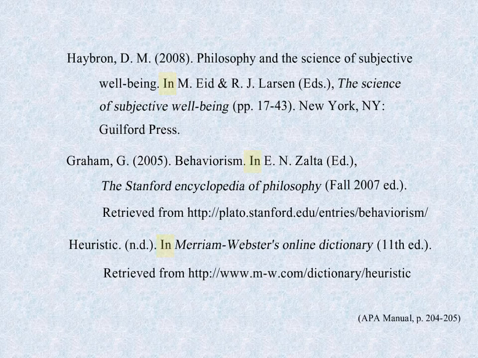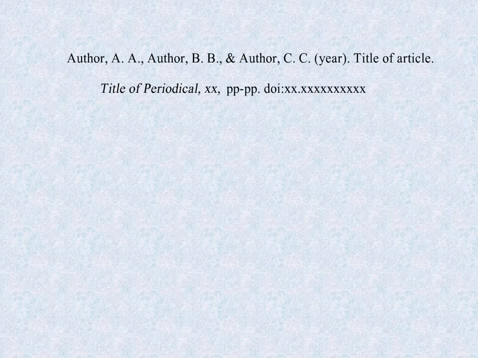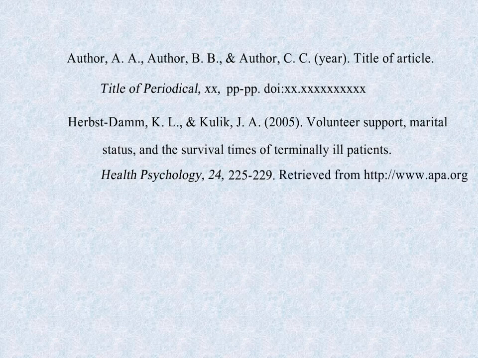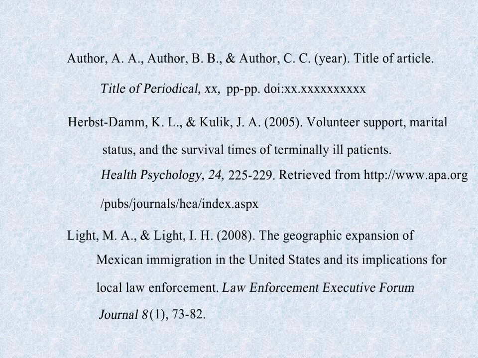The basic format for an article reference is author name, year of publication, title of the article, title of the periodical in italics, volume number also in italics, inclusive page numbers, and DOI. Here is an example. If an article retrieved online does not have a DOI, type "retrieved from" and provide the URL for the home page of the journal. If each issue of a journal begins with page 1, include the issue number in parentheses after the volume number. Do not put the issue number in italics.